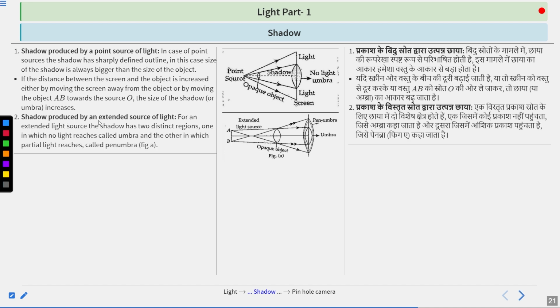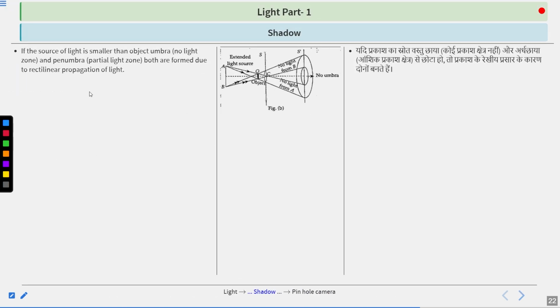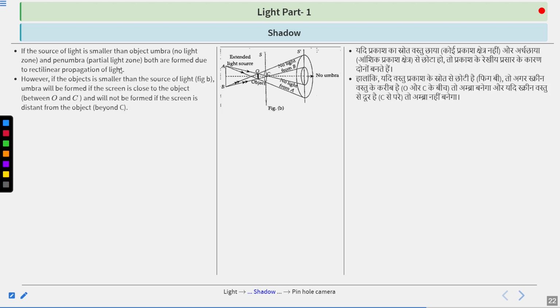Second case is shadow produced by an extended source of light. For an extended light source, the shadow has two distinct regions, one in which no light reaches, called umbra, and the other in which partial light reaches, called penumbra. If the source of light is smaller than the object, umbra (no light zone) and penumbra (partial light zone) both are formed due to the rectilinear propagation of light.